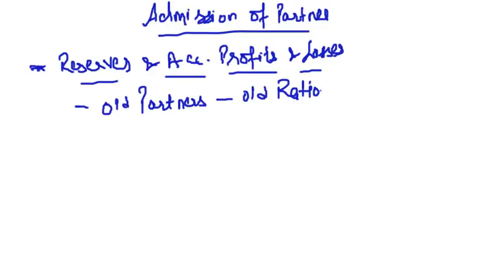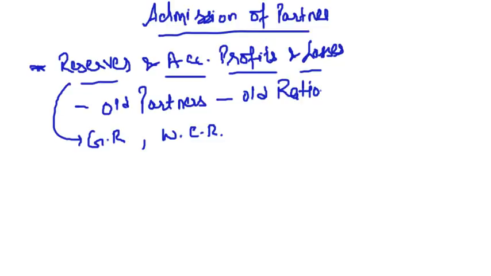There are various types of reserves, like we have general reserve. Then I told you about workmen compensation reserve. This reserve is created to meet any contingency towards the workers who are working in a factory. If there is any claim against the workers, we will write off that claim through workmen compensation reserve, and the balance reserve is transferred to old partners in old ratio.